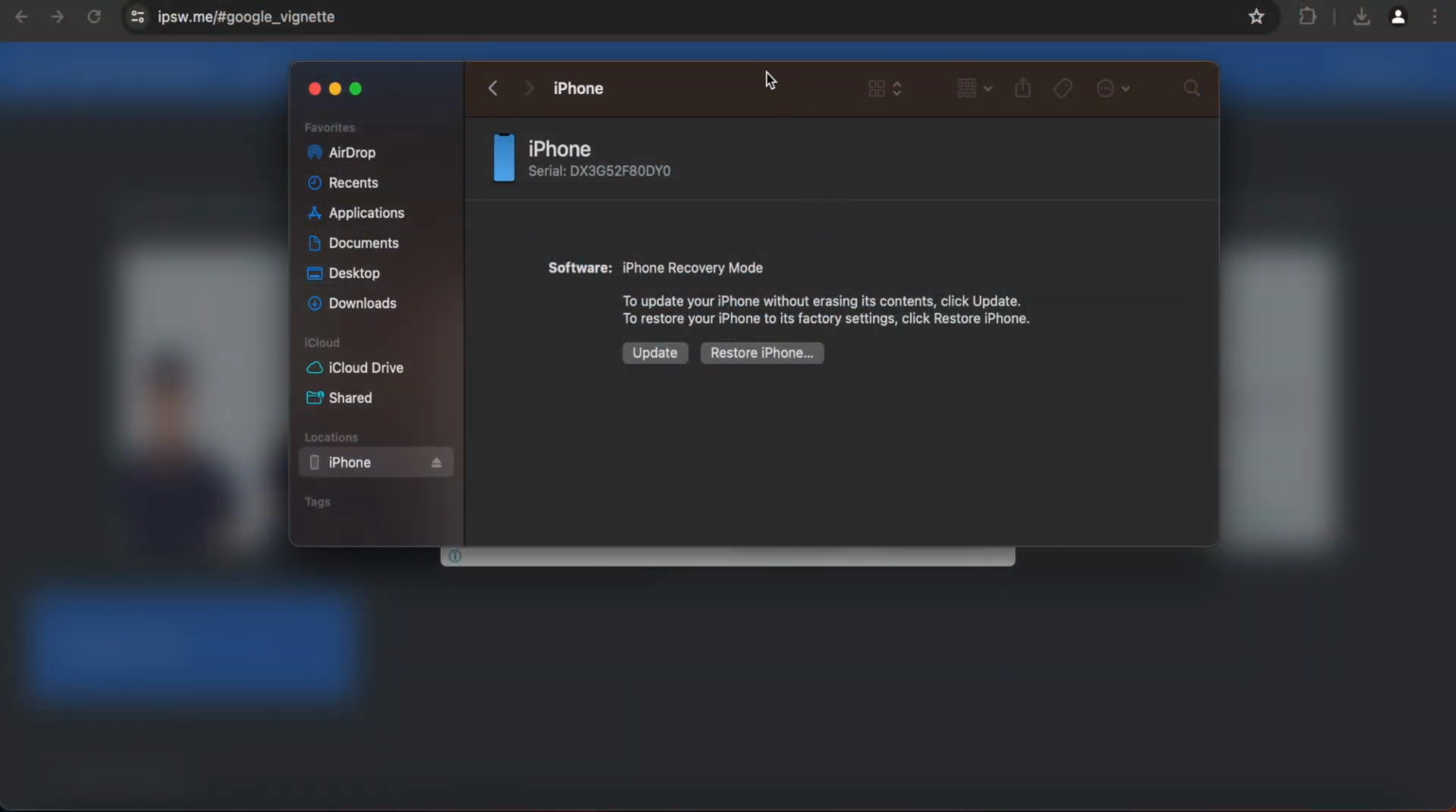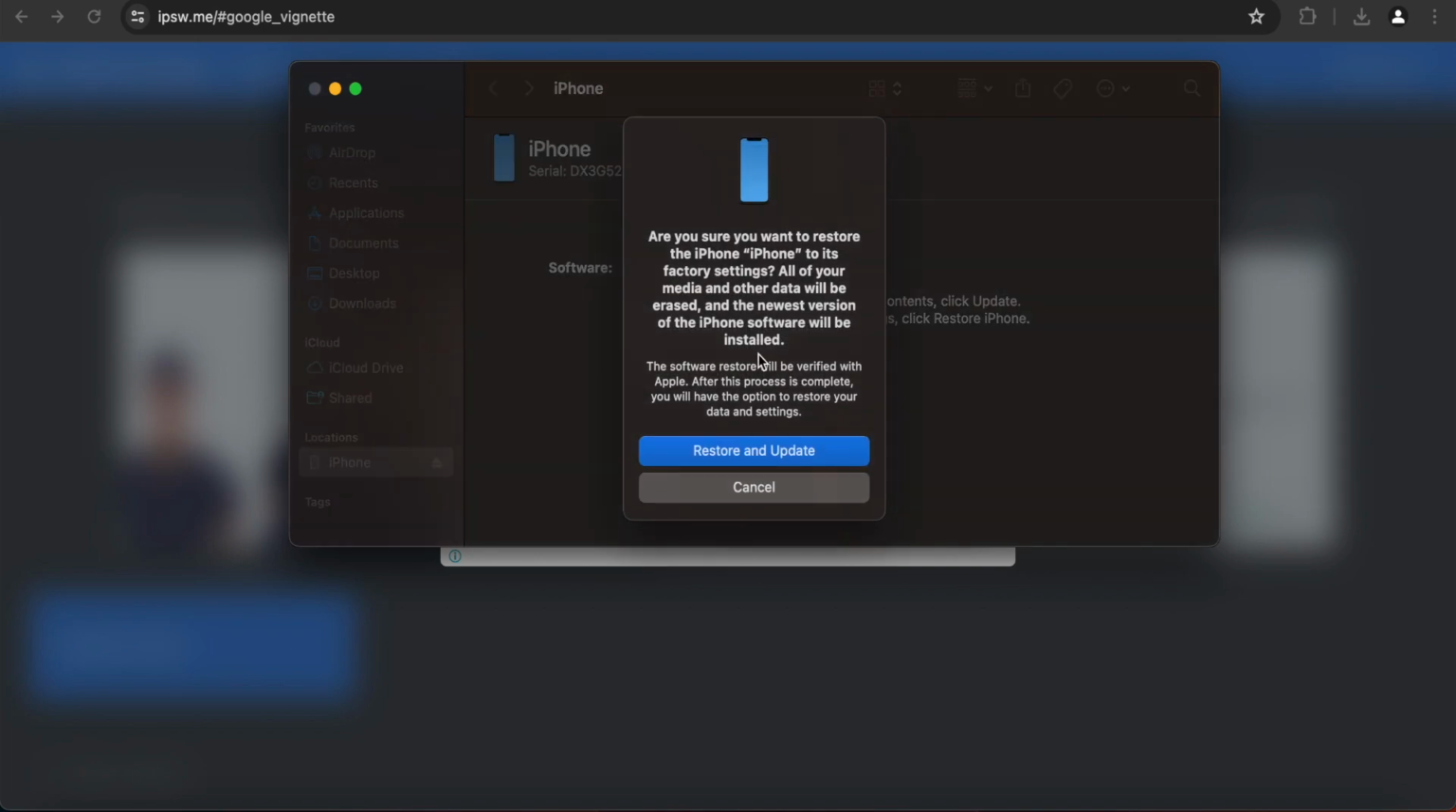This screen appears on your computer asking if you want to update or restore your iPhone. In this instance, you're going to click Restore iPhone. It asks you to confirm that you wish to restore the iPhone and all its contents. You're going to press Restore and Update.